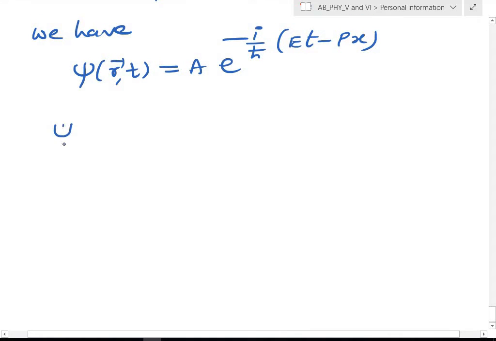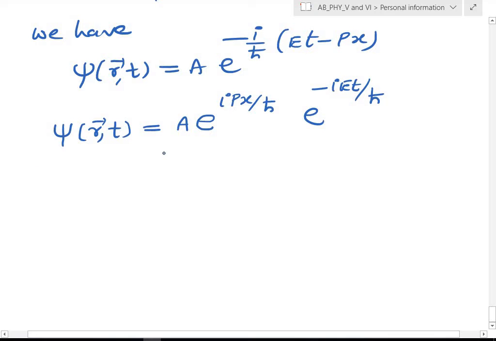So psi(r,t) I can write as A into, minus goes inside, minus will become plus, e^(i p x/ħ), and the next term e^(-i E t/ħ).